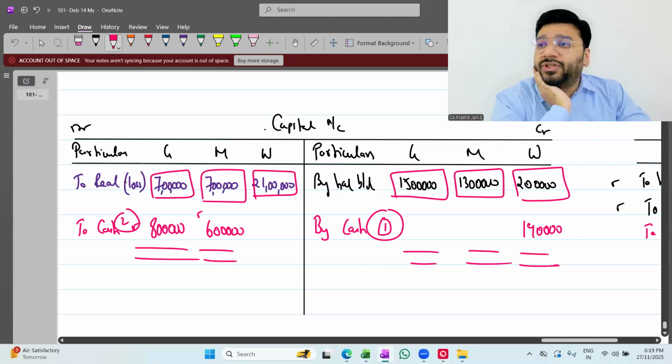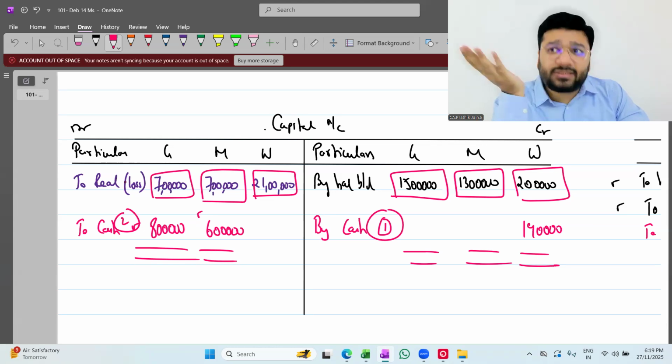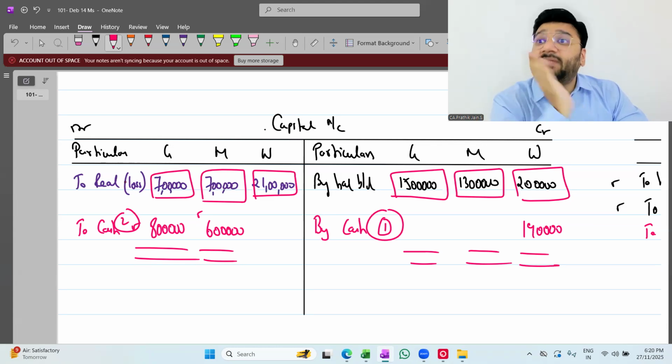If you want to practice more questions on this, go to your TS Level book. I think the last 2-3 questions are given based on this model. You can try to practice it. So far, I don't think they've asked any question based on this in the exam. I'm not sure, maybe they asked once.